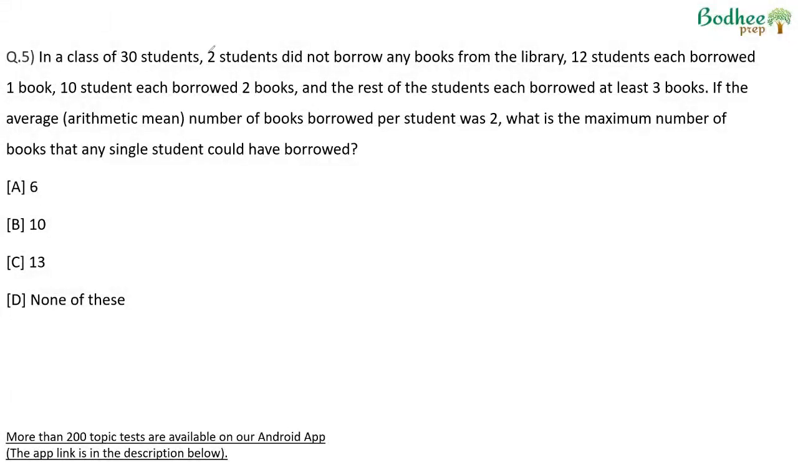In a class of 30 students, 2 students did not borrow any book. So 2 students borrowed 0 books each. 12 students borrowed 1 book each. 10 students borrowed 2 books each. The rest of the students each borrowed at least 3 books, 3 or more. If the average number of books borrowed per student was 2, what is the maximum number of books that a single student could have borrowed?